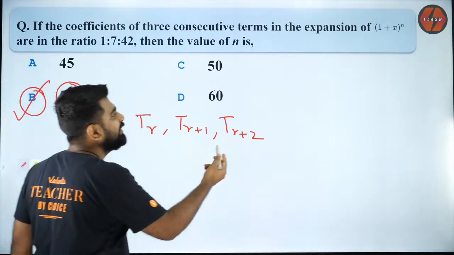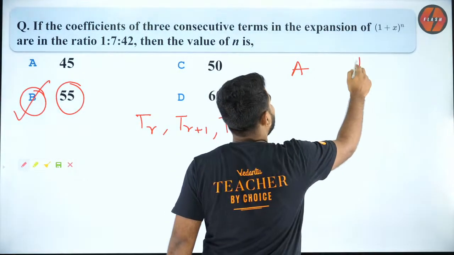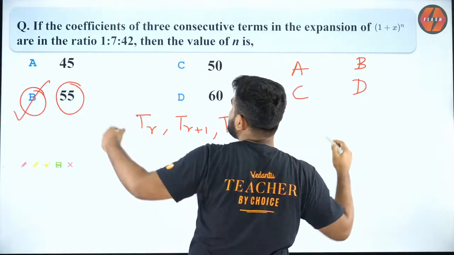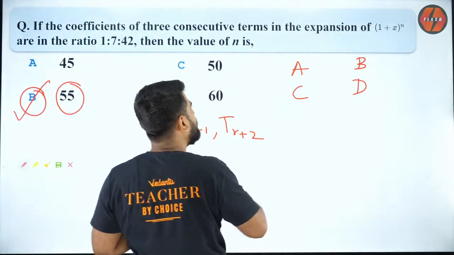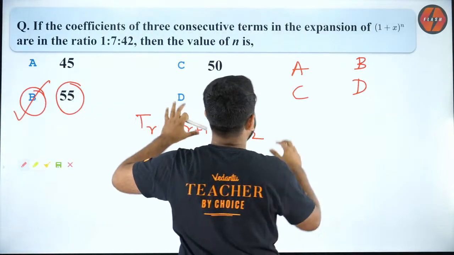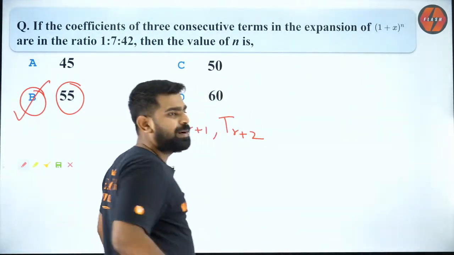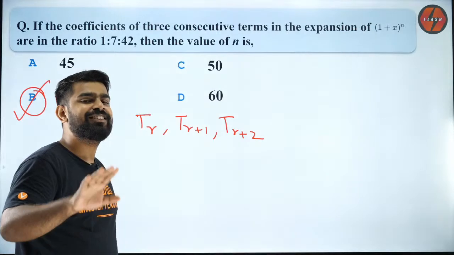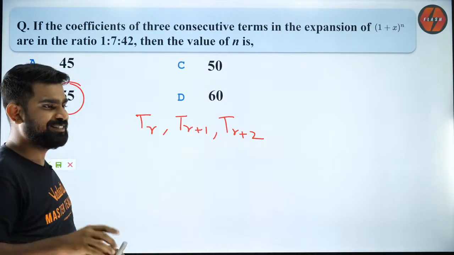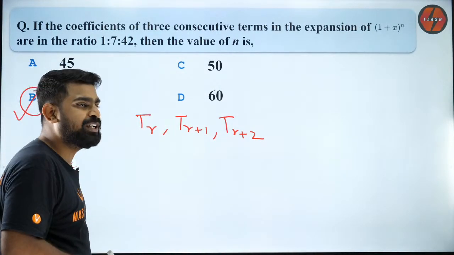So usually I am used to A, B, C, D. But this is like the Menti quiz format. In Menti quiz, it is A, B, C, D. I have to get used to it. But don't worry, the answer is 55. Got it? The answer is 55.